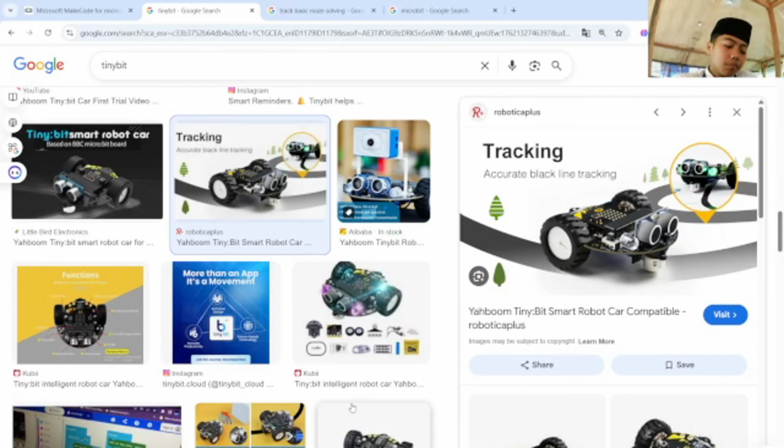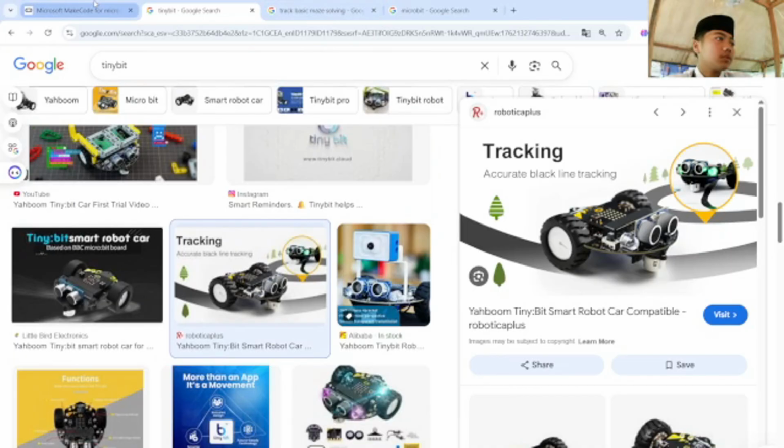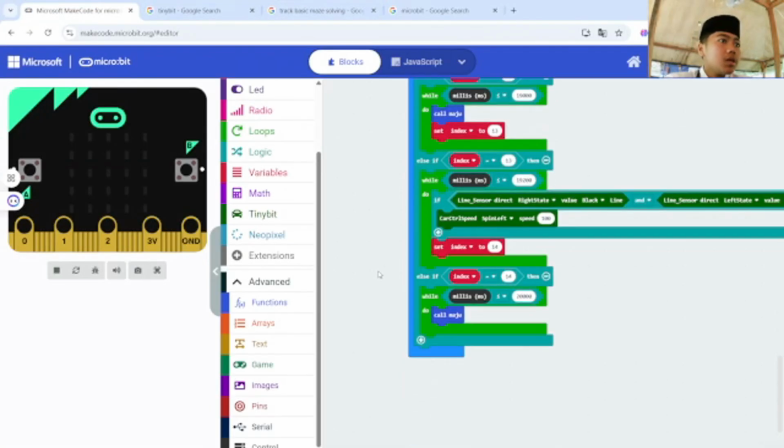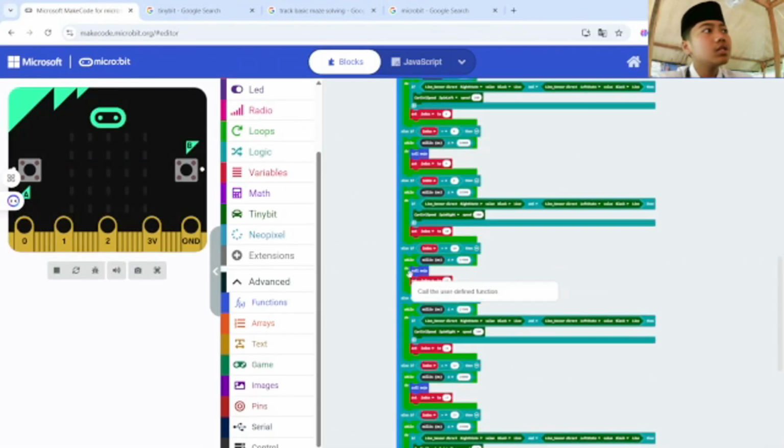not have only a challenge, but this maze solving has more challenge like this. And so maybe that's all from me for this project. I'm sorry if I had mistakes.